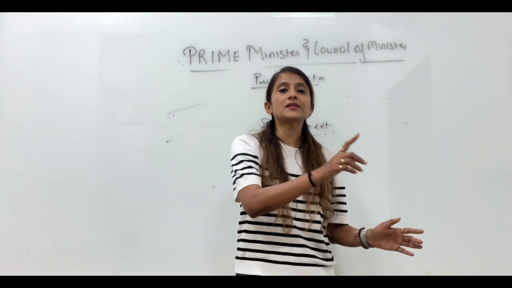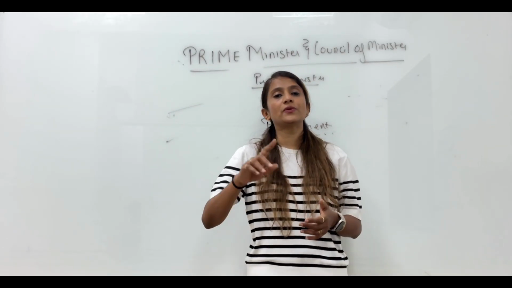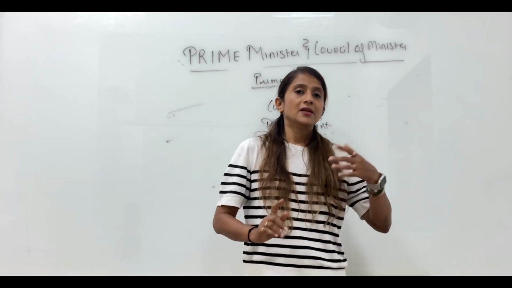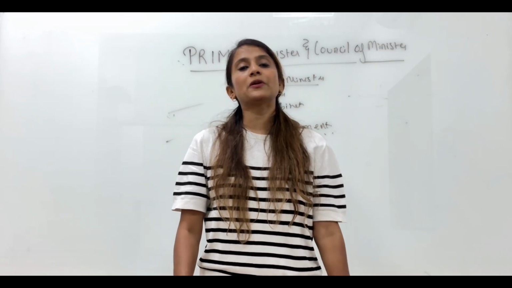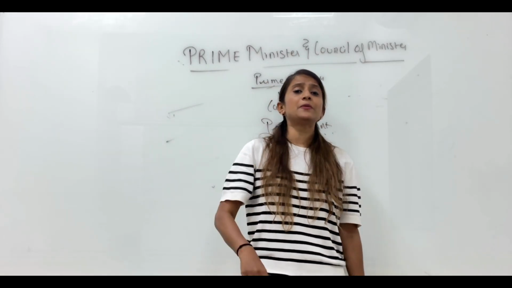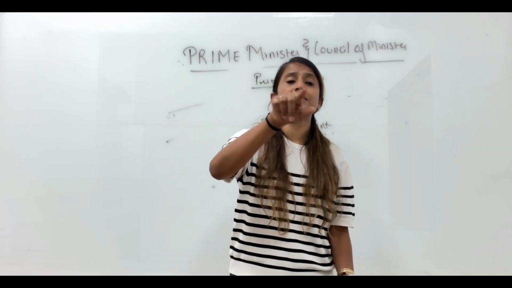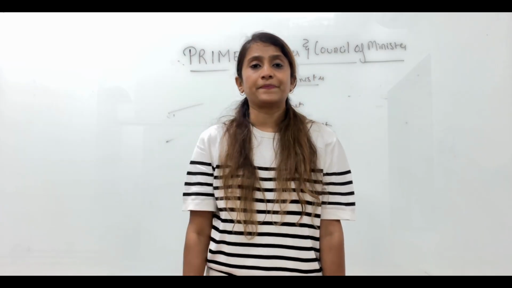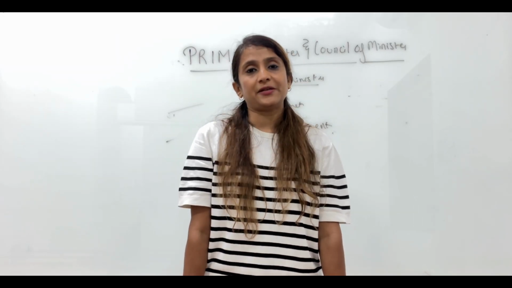So, collectively responsible to Lok Sabha, individually responsible to president. Collectively responsible to Lok Sabha because with the help of a vote of no confidence they can be removed by Lok Sabha. Individually responsible to president because on the advice of the prime minister, the president can remove an individual minister. So this is a very important concept of collective and individual responsibility.